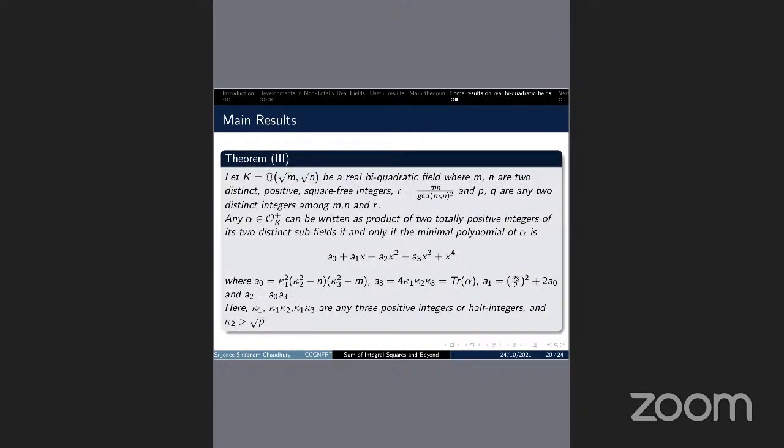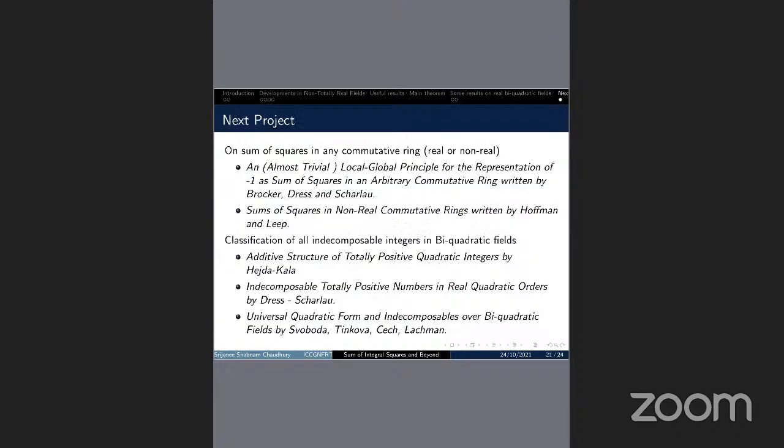Now, I want to talk about my next project. Actually, there exists a clear classification of all indecomposable integers in quadratic fields, depending on continued fractions and the semigroup structure. But in real biquadratic fields, there exist very few results on indecomposable integers.